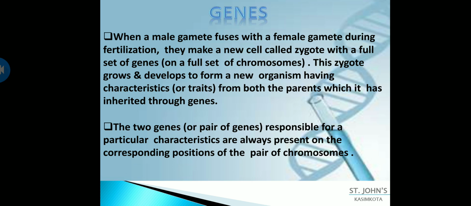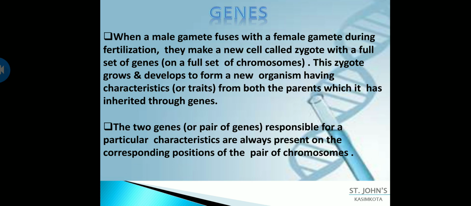This zygote grows and develops to form a new organism having characteristics from both parents, which it has inherited through the genes. So remember, the one which is dominant is the only one expressed. If I have curly hair, that means the recessive gene from my mother is expressed, since there is no dominant gene. That is how you decide which is expressed.